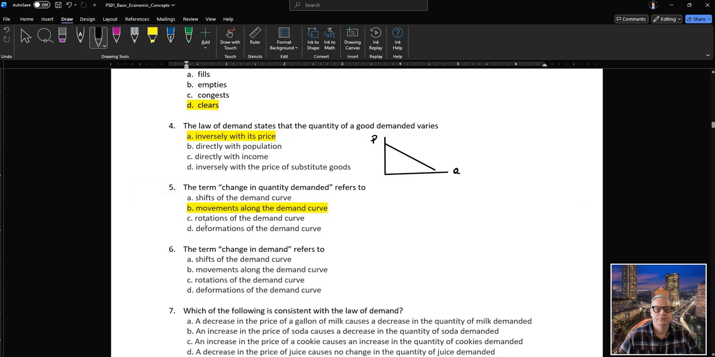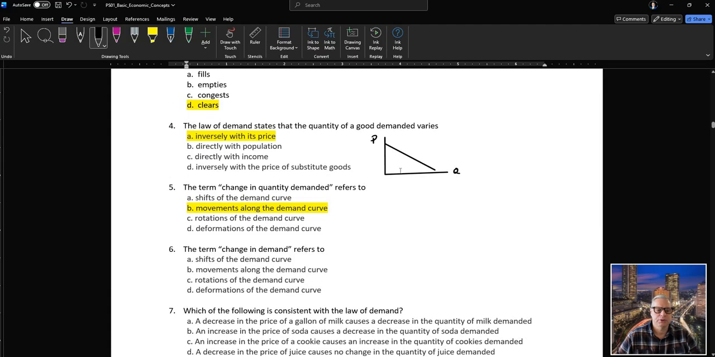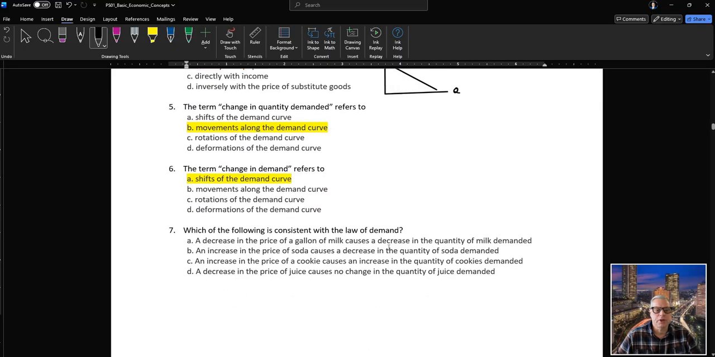A change in quantity demanded is if we move along the demand curve at any given consumption level. But the term change in demand refers to a shift of the demand curve, so that's a change in demand. Marginal utility also defines this. Which of the following is consistent with the law of demand? A, a decrease in the price of a gallon of milk causes a decrease in the quantity of milk demanded.